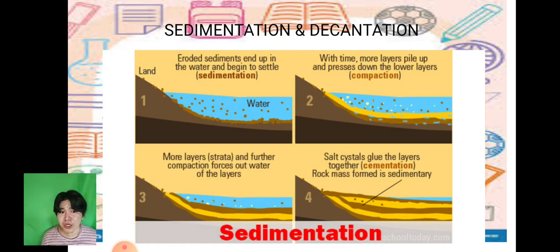So more layers and further compaction force out water of the layers. So salt crystals glue the layers together, so the rock mass formed is sedimentary. Okay, so of course, through time, the more nga mag-compact ang mga materials underwater, there's a big chance nga mapahawa na ang water. Okay?